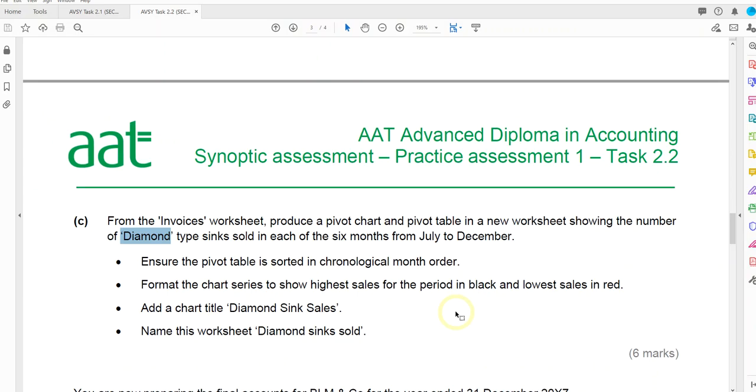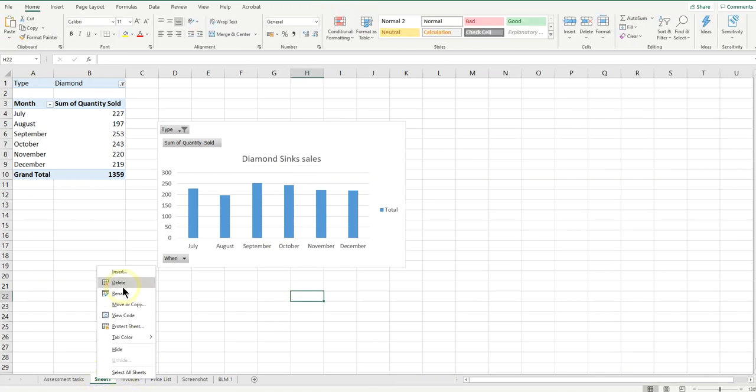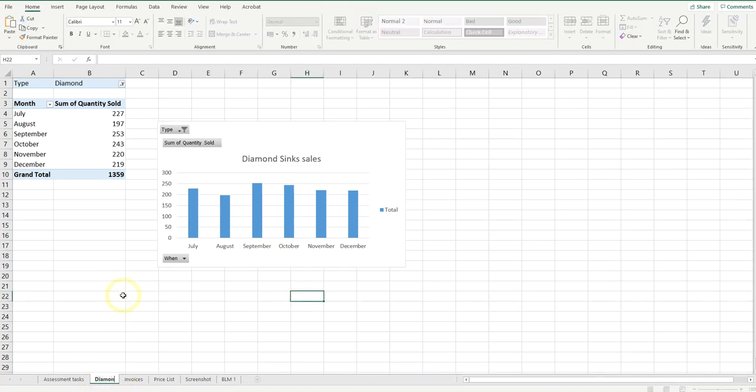So just returning to the questions. It says format the chart series to show the highest sales in black, lowest in red, and add a chart title of diamond sinks sales and change the worksheet to diamond sinks sold. Gosh, let's see if I can remember that. So we need a title of diamond sinks sales, and we need a worksheet of diamond sinks sold. That's that.